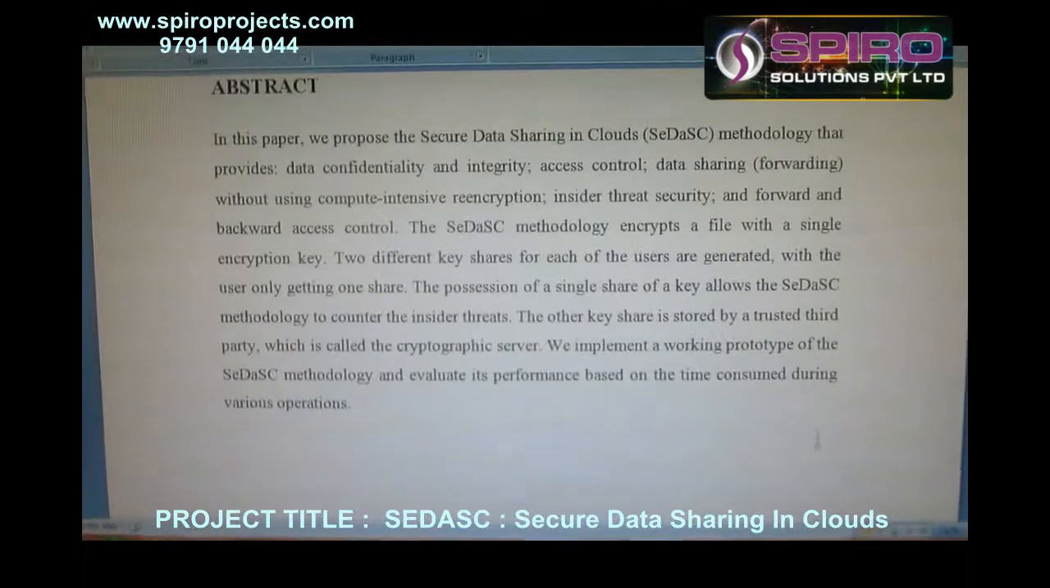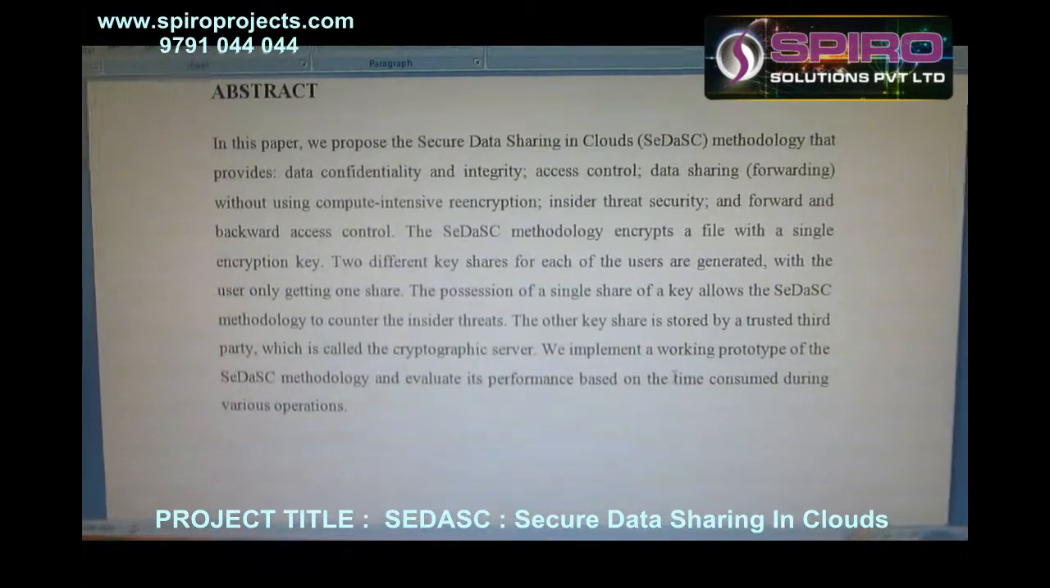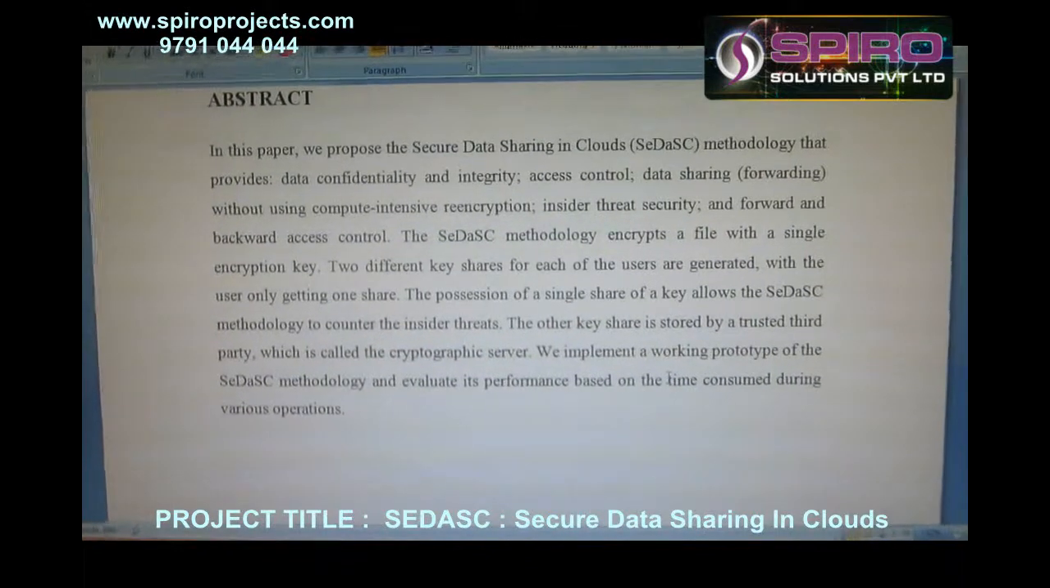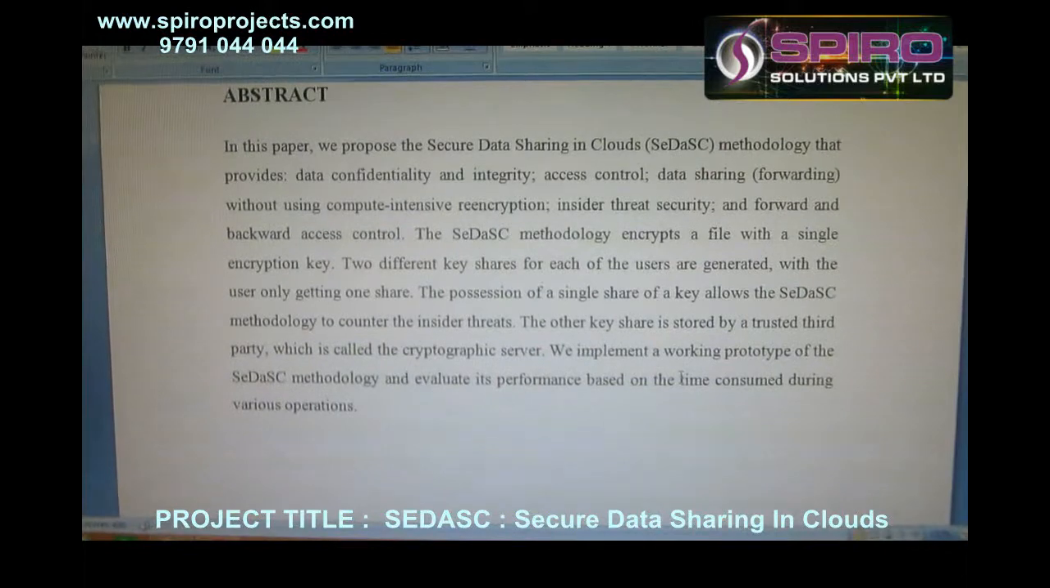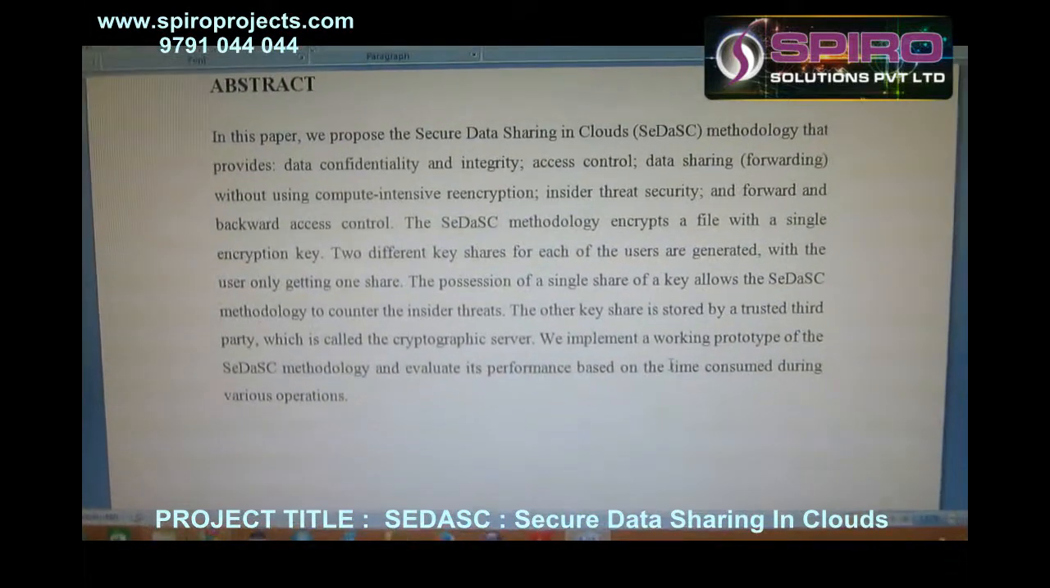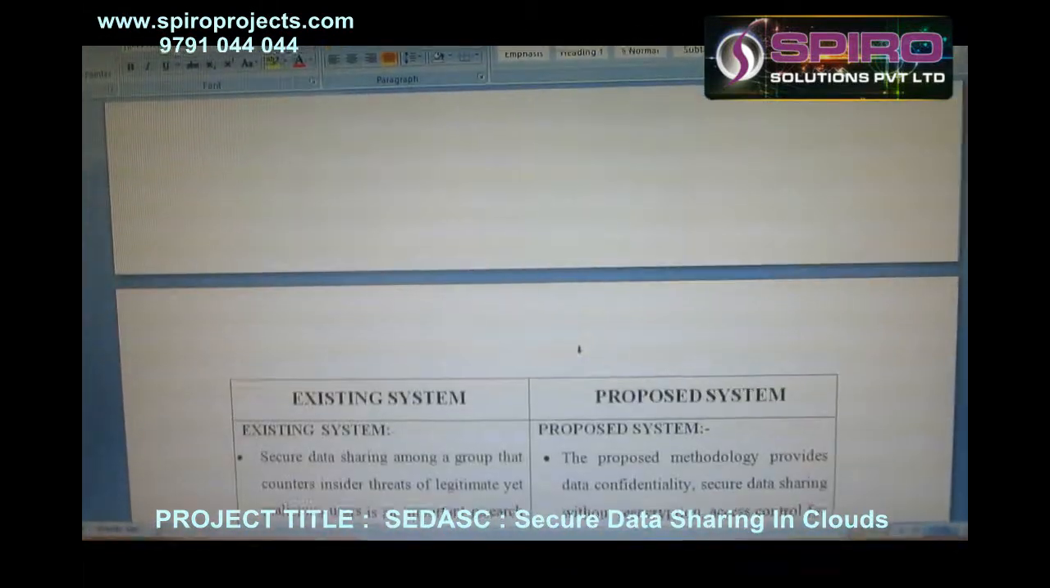So here we are introducing the cryptographic server. What is the use of the cryptographic server? It means the cryptographic server can generate two types of key, one for the user, another for the file owner. This is the main concept of our abstract.